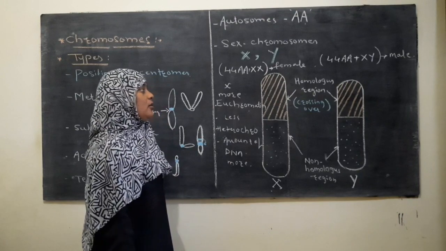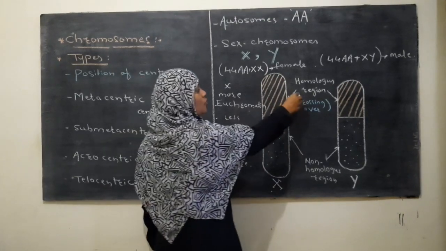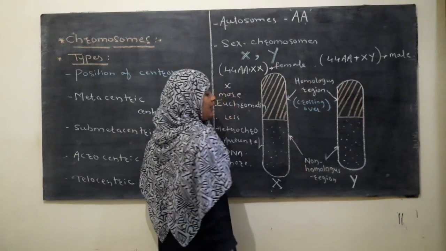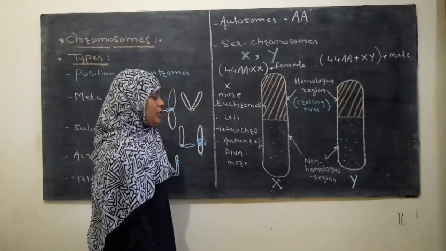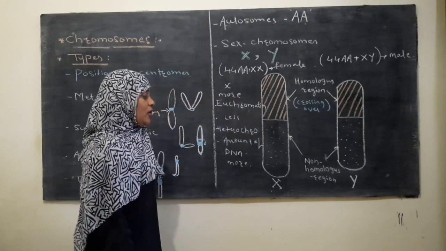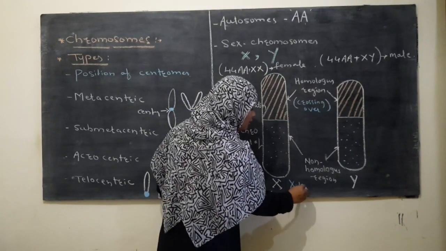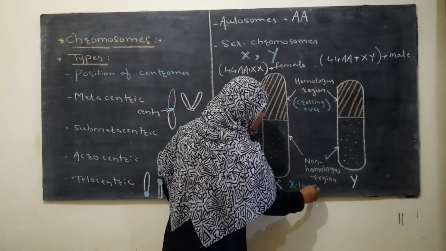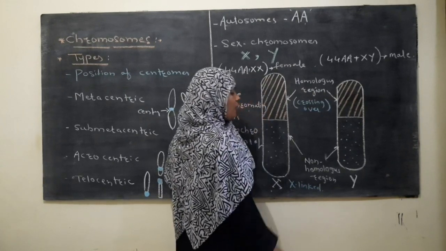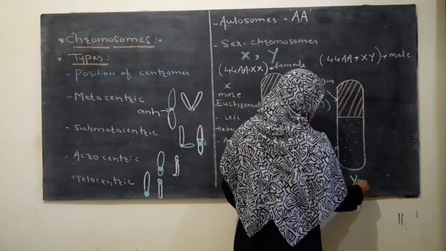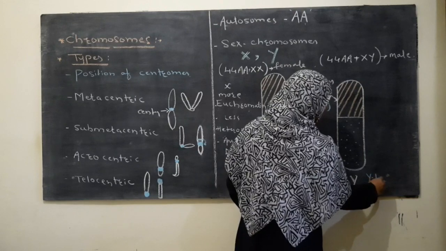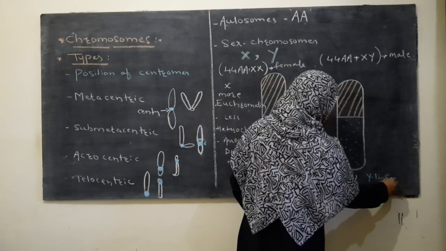This crossing over takes place only in the homologous region, whereas the genes located on the non-homologous region of X chromosome are called X-linked genes, and the genes located on the non-homologous region of Y chromosome are called Y-linked genes.